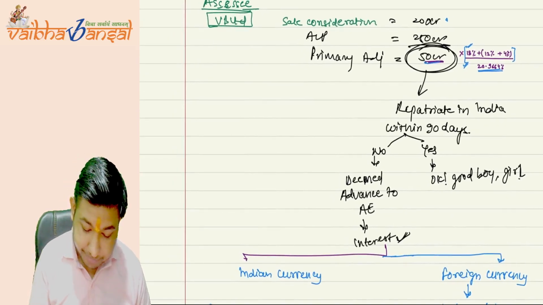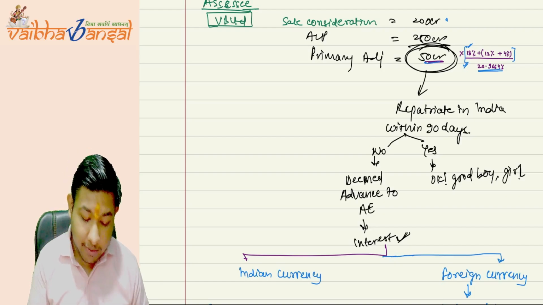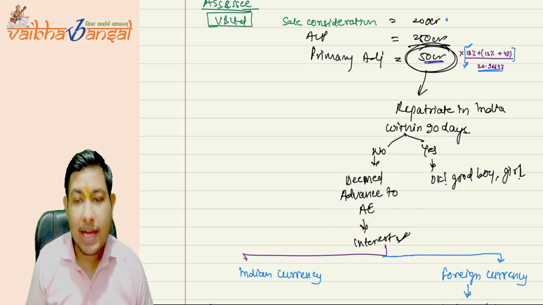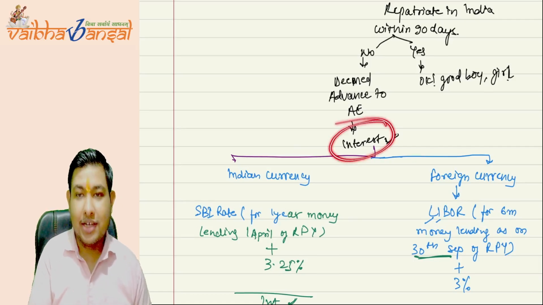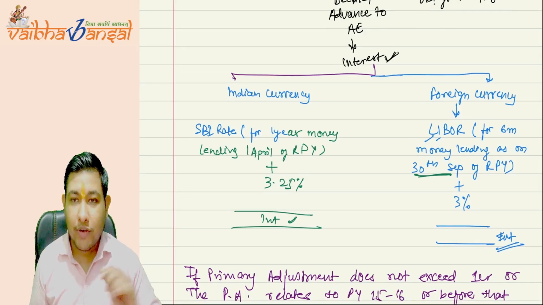But if not, then it will be deemed advanced to AE. And on that advance, we need interest. The government is saying that an advance must carry interest. So what is the interest?